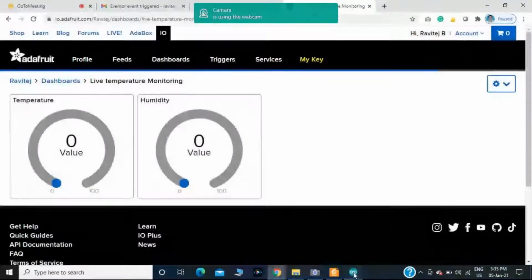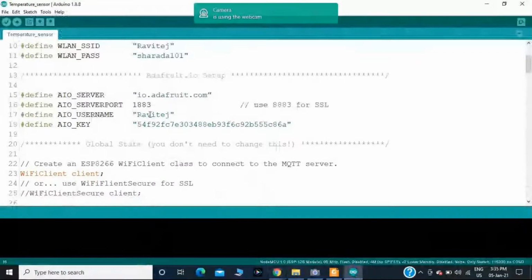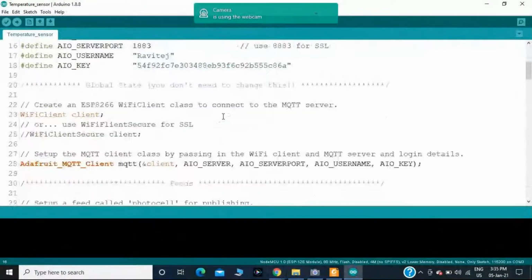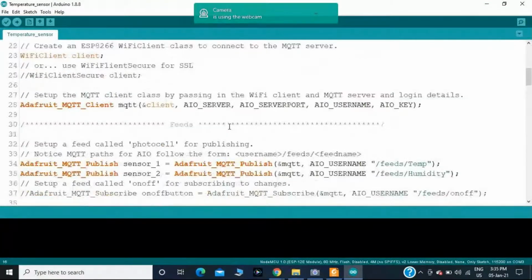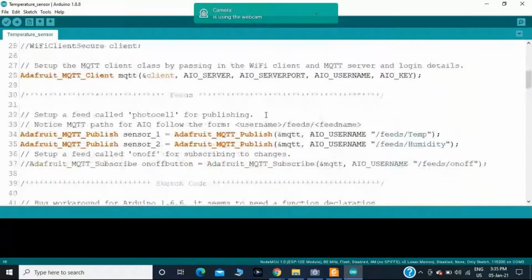In the program part, you should copy and paste the username and key. Then in my case, I'm taking the NodeMCU as a publisher, meaning I'm publishing the data. As you know, MQTT can be used as a publisher and subscriber.